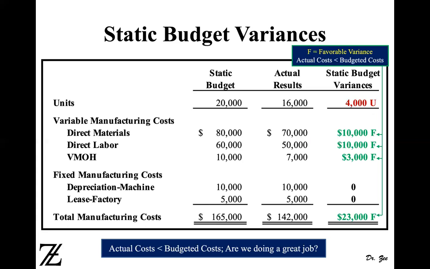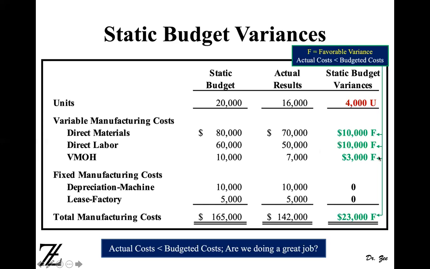Therefore, your variance is $10,000 favorable, F. That is a favorable variance because your actual costs are less than your budgeted cost. Then for labor, you budgeted 60,000 and actual is 50,000, again a $10,000 favorable variance. Then you budgeted 10,000 for variable manufacturing overhead and it is 7,000. So 10 minus 7, 3,000 favorable.